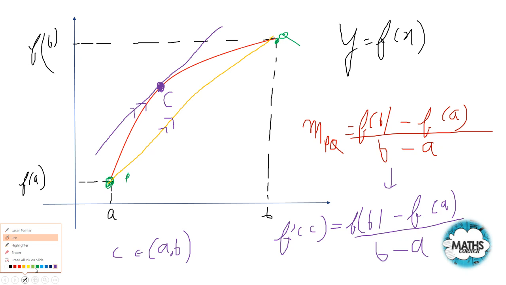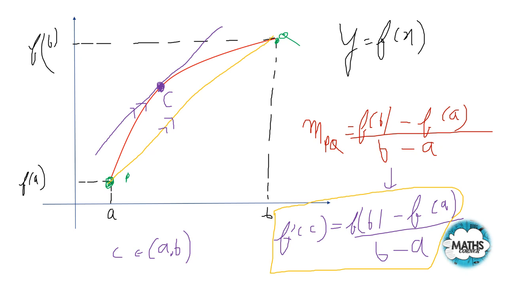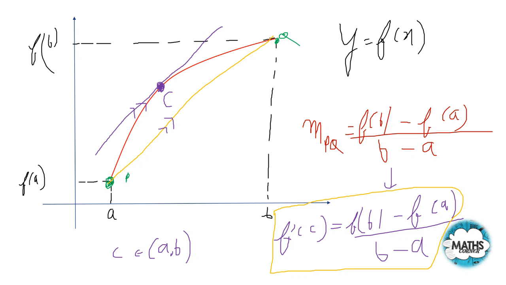So this c can be anywhere, but here the c is here, so I have taken a specific point, and this f dash of c is going to be equal to f of b minus f of a by b minus a. Okay, so this was by LMVT. Now let us understand another thing, that is when I put f of a equal to f of b.